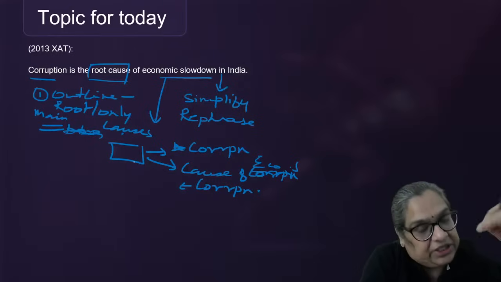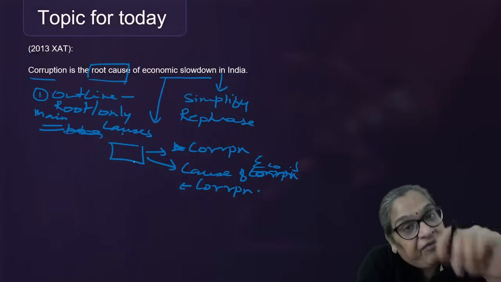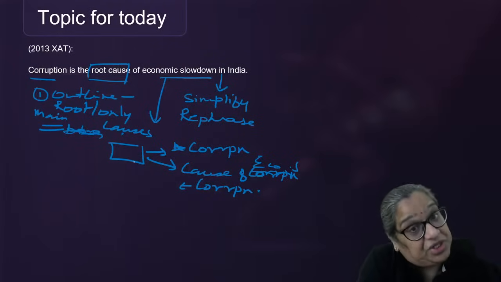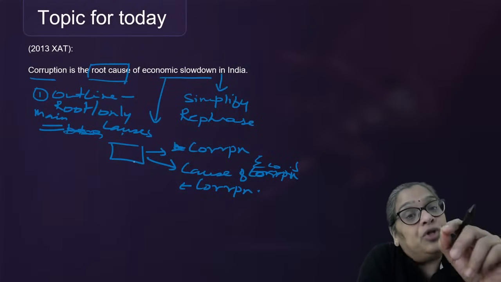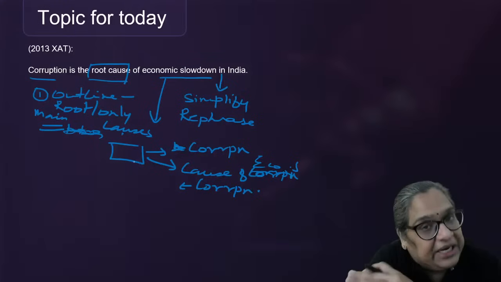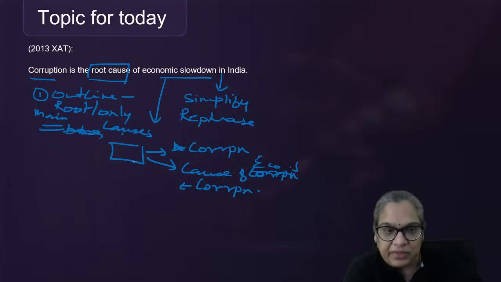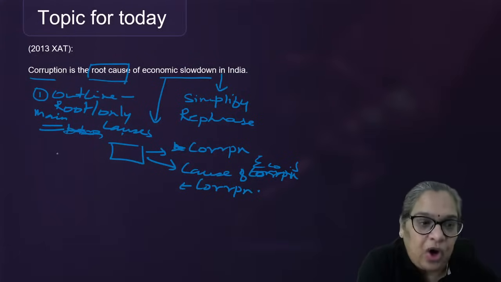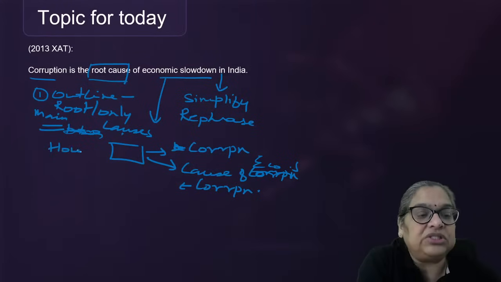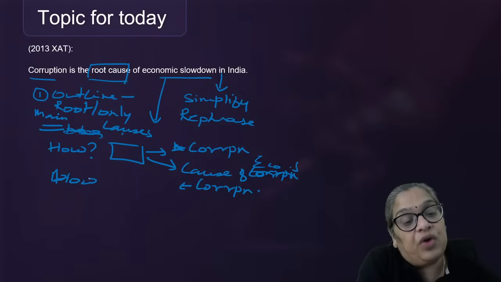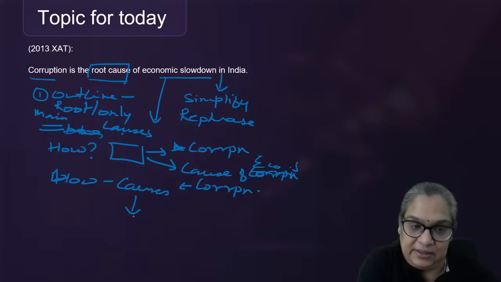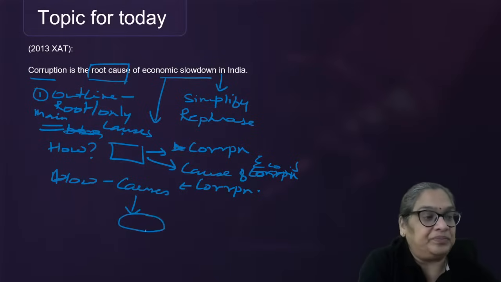So you can say what corruption is. If we define or describe corruption in this way, we can see it's a main cause of corruption, though not the only cause. There are many causes. Then you can go about with how it is the main cause. It is the main cause, then how. Everything is related to that. If it is not, how it is not, then what are the causes? And then come to your conclusion.